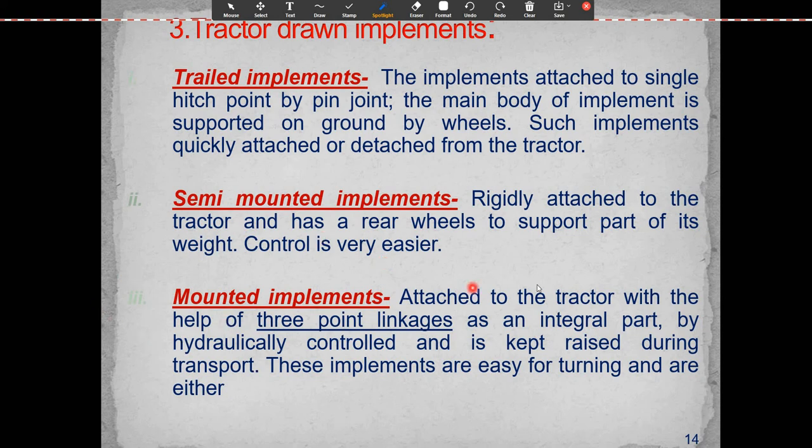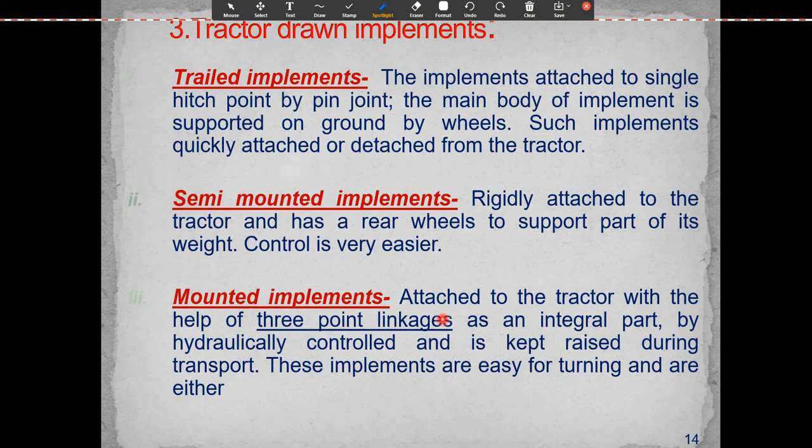Then the mounted implement is attached to the tractor with the help of 3-point linkage as an integral part, hydraulically controlled, and is kept raised during transport. These implements are easy for turning. The semi-mounted implement is rigidly attached to the tractor with a rear wheel to support part of its weight, and control is very easy.